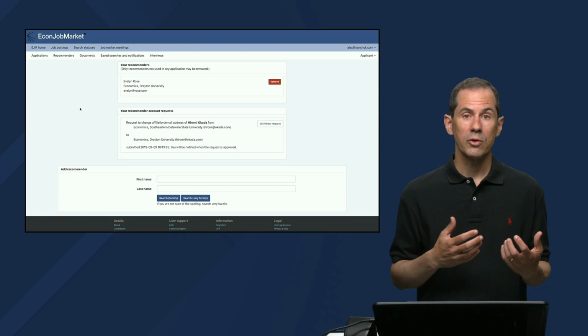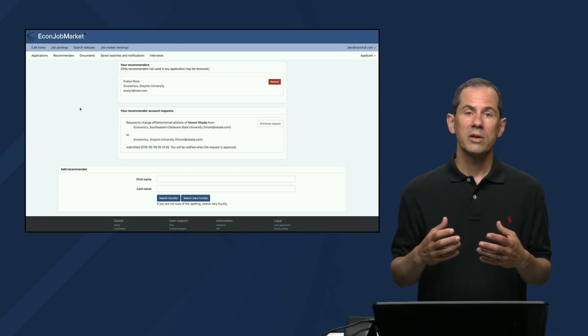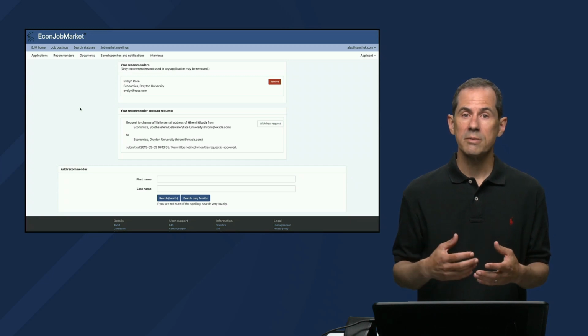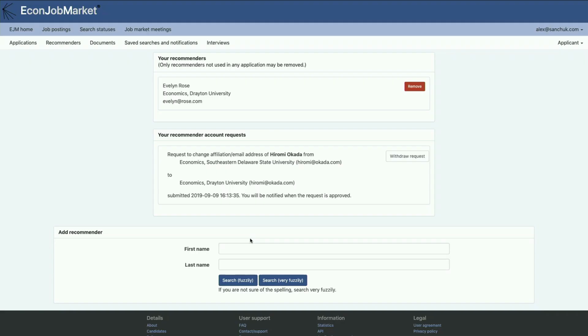So you've now seen two examples of requesting recommenders who are already in the Econ Job Market system with recommender roles. Let's go to another example where we're going to select someone who's in the Econ Job Market system but doesn't yet have the recommender role. So let's say this person's name is Pat Wong.